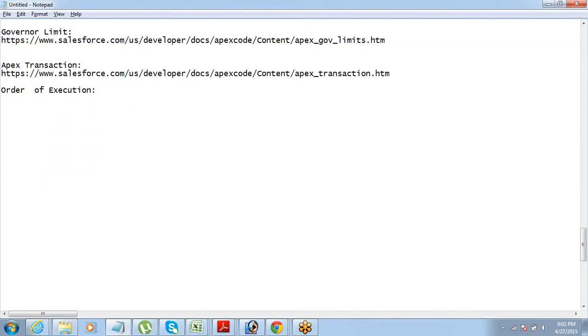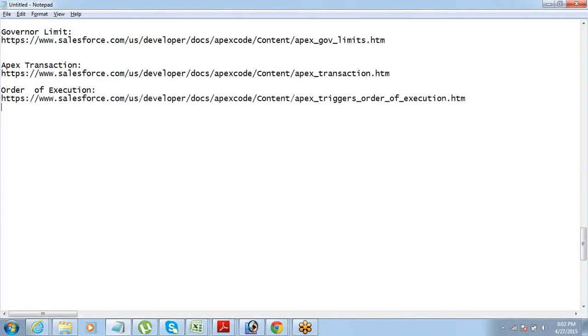So you just need to keep the simple thing in mind. First thing which works is a before trigger. So all your before trigger checks will be done. We have written before insert, before update. Remember that? Before trigger is checked first of all. If there is an error there, that's it. It does not go further. So before trigger is the one which is checked first, which is executed first.